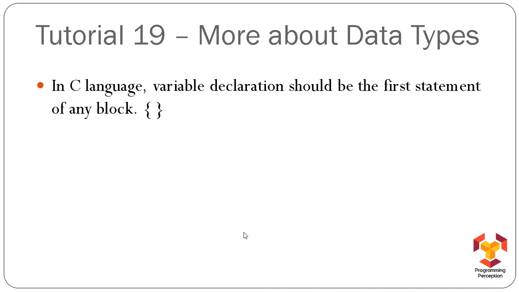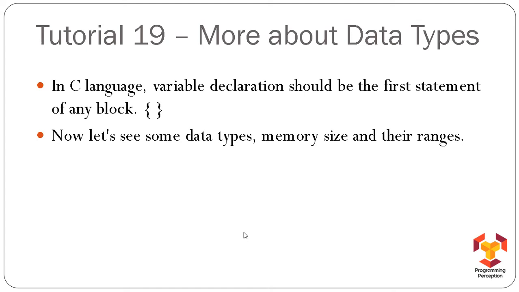In C language, variable declaration should be the first statement of any block, and any block means these opening and closing braces. These are the same symbols that I have shown you in the previous tutorial with the main. If any block has started, then definitely you can declare a variable within that specific block. Now let's see some data types, memory size, and of course their ranges.